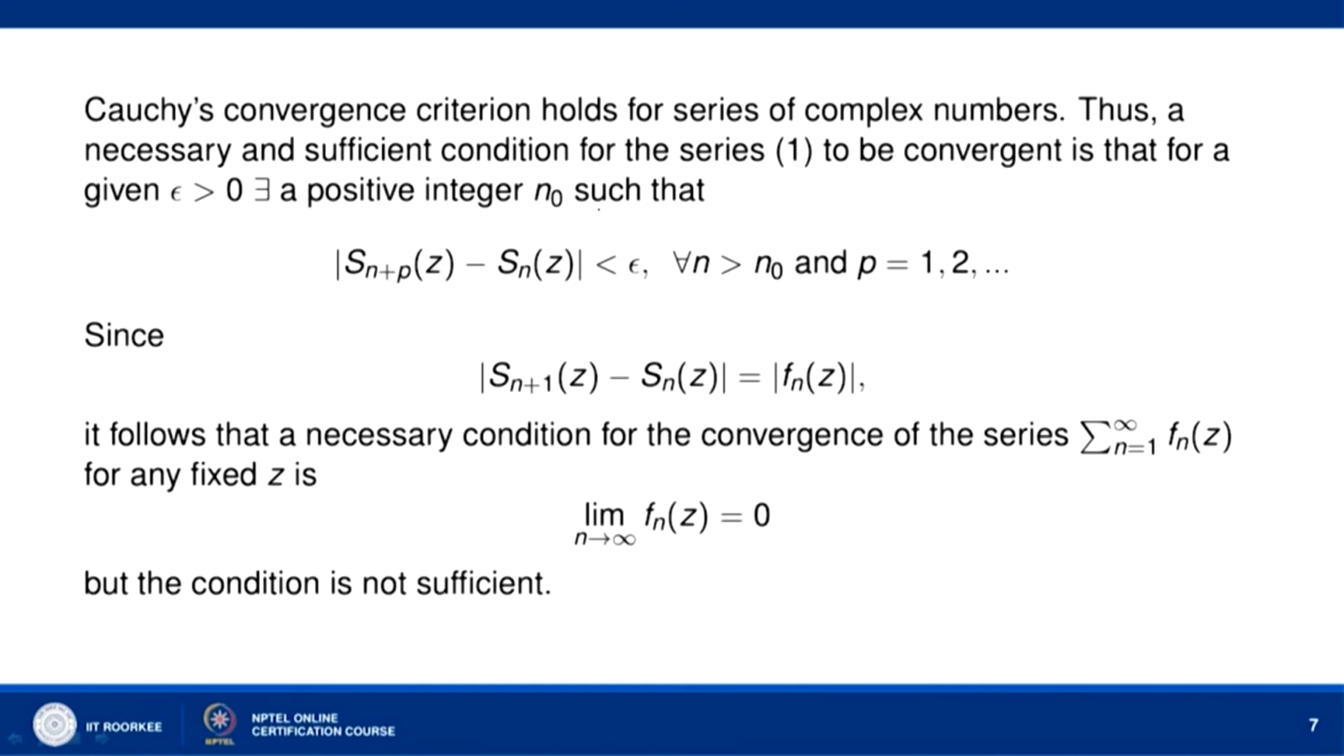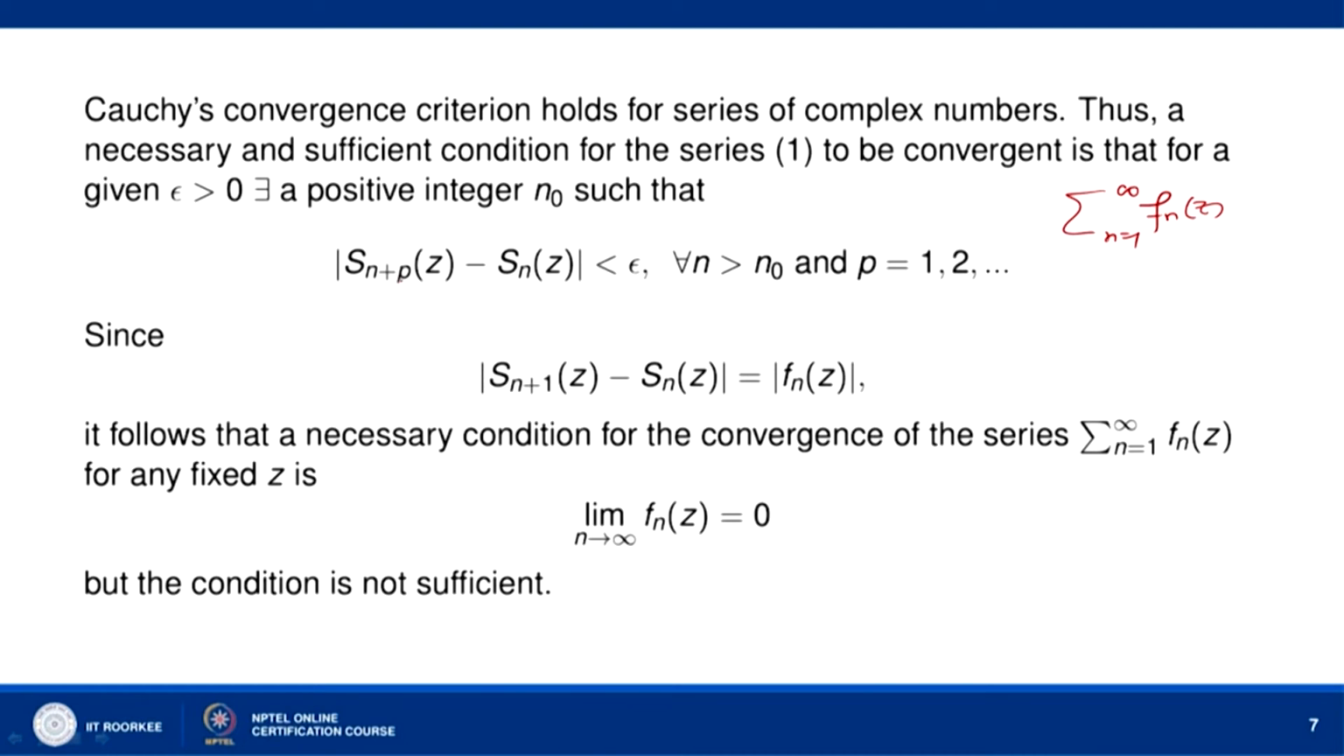So, a necessary and sufficient condition for the series sigma n equal to 1 to infinity f n z to be convergent is that for a given epsilon greater than 0, we can find a positive integer n naught such that mod of s n plus p z minus s n z is less than epsilon for all n greater than n naught and for every p equal to 1, 2 and so on.